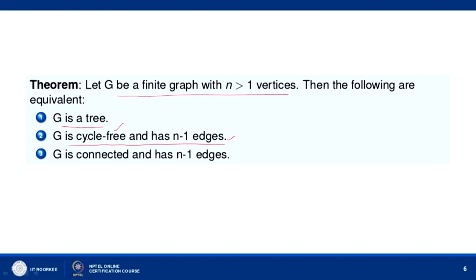So, 1 implies 2, and now 2 implies 3, because G is cycle free and has n minus 1 edges. So, G is connected and cycle free and has n minus 1 edges, which means you take any two vertices. Having n minus 1 edges means that between any two vertices there cannot be more than one edge. There are n vertices and n minus 1 edges, therefore, G is connected and has n minus 1 edges. And if G is connected and has n minus 1 edges, then G is a tree.